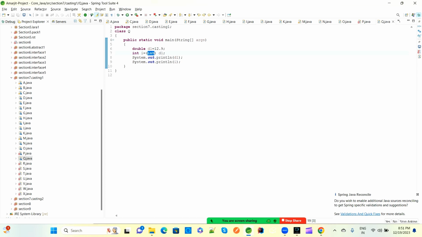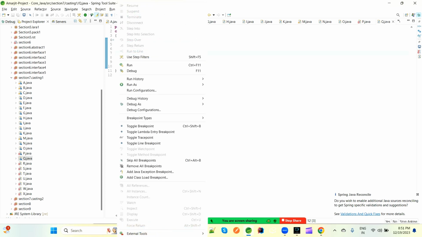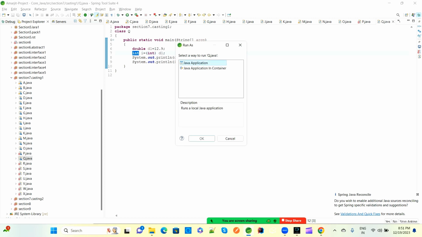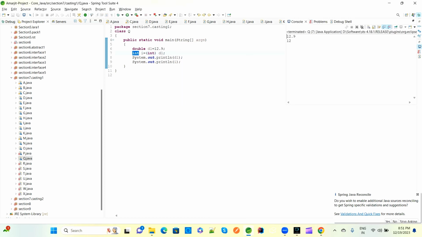Now this D1 data will be provided to the integer I. So what will be the output of D1 and I? D1 output will have a double type, meaning 12.9, and I output will be 12, because D1 has been assigned to the integer type, so the point will be removed and only 12 will be the output. The default value of integer is 0 and the default value of double is 0.0d, so that's why the point is kept in this double.